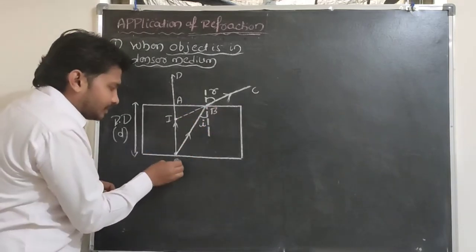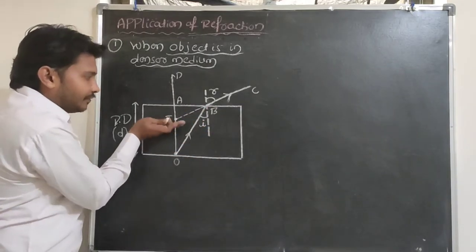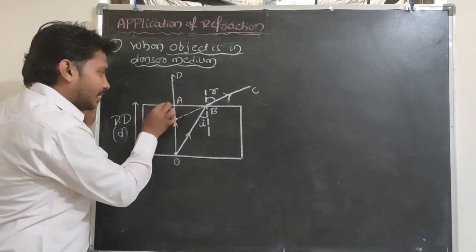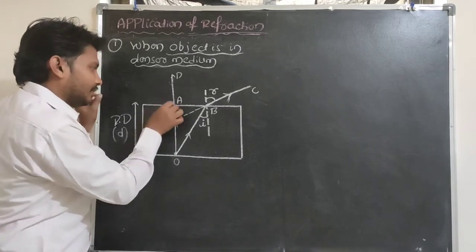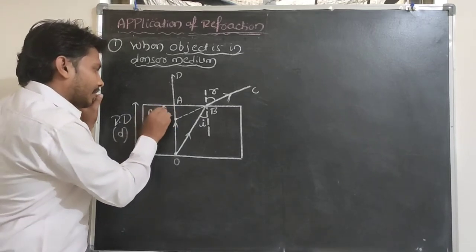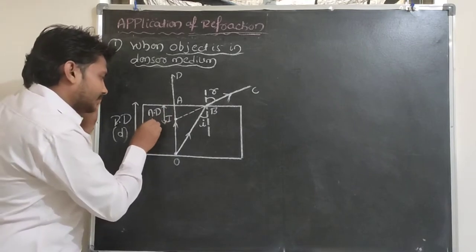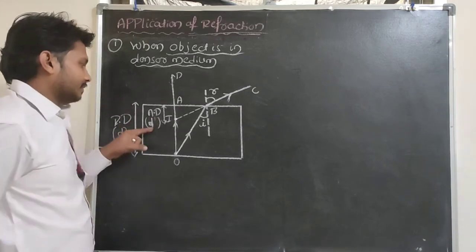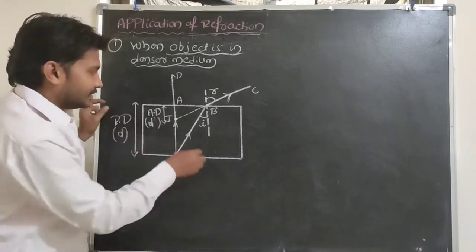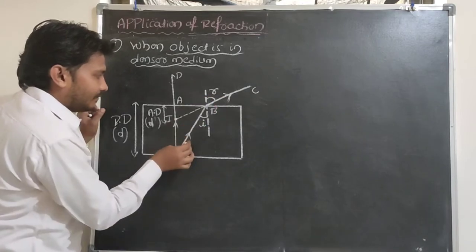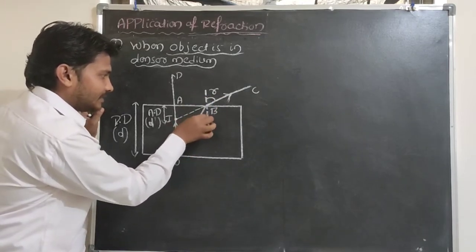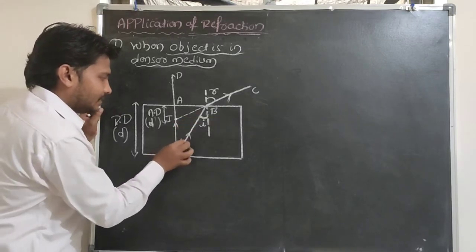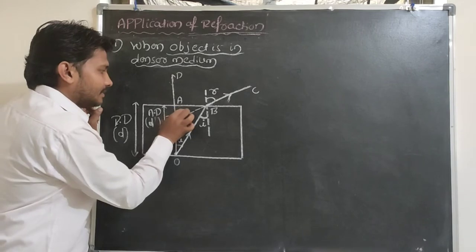When you observe this coin, the coin appears to be shifted by a certain distance here. Now the apparent depth is the distance from A to I. So the distance between A and I is the apparent depth. This apparent depth is represented by the symbol D dash for my convenience. If this is the angle of incidence, I consider it I, and if this is the angle of refraction, it is R.